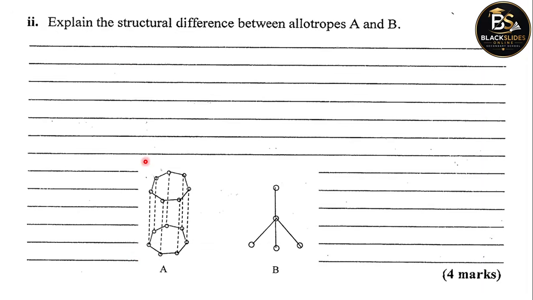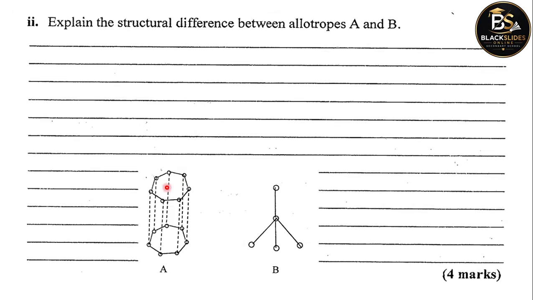Explain the structural difference between allotropes A and B. I brought the diagram here so that we can refer to it without having to go back to the previous slide. So we are asked to explain the structural differences between these two for 4 marks.